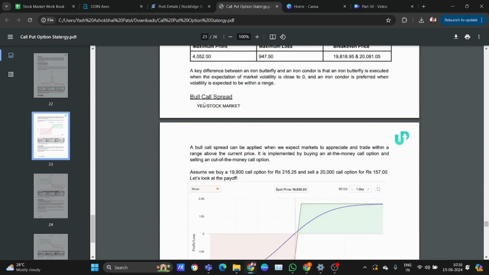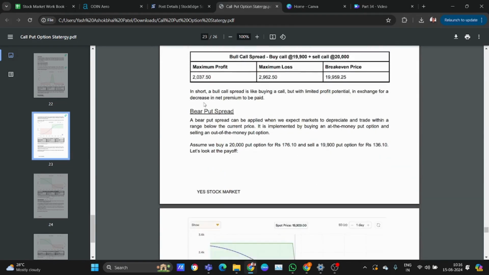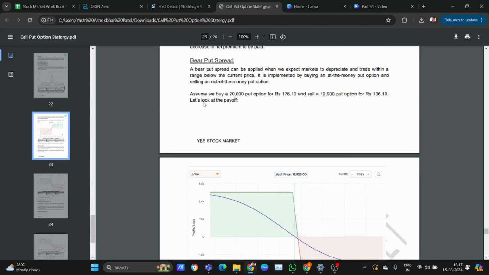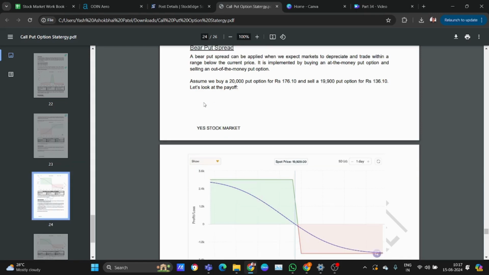Let's go through all the examples together. Let's say bear put spread. Bear put spread can be applied where we expect the market to trade in a range below. Assume we are buying a 20,000 put option for 176 rupees and 10 paise, and selling the 109 put option.